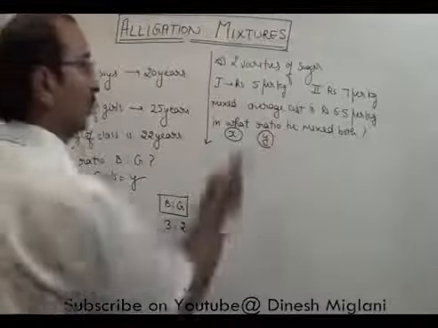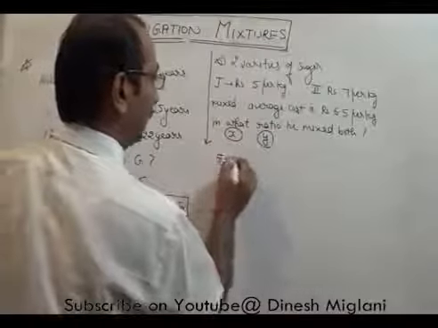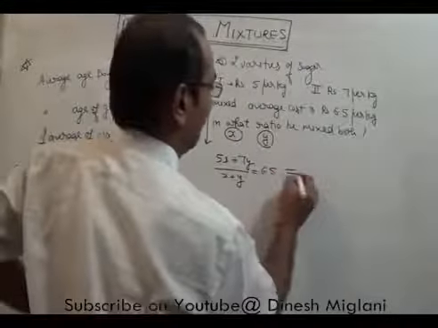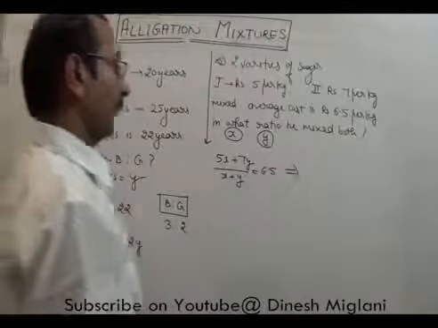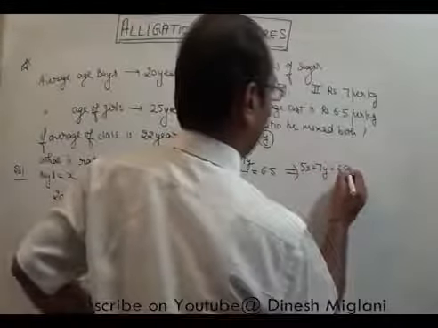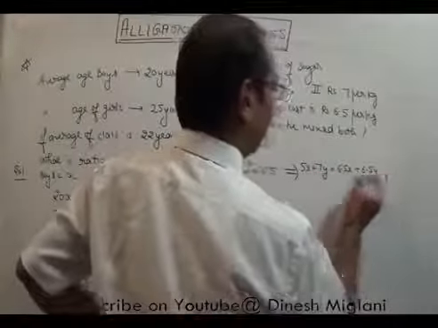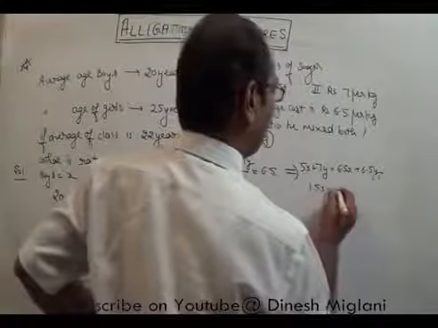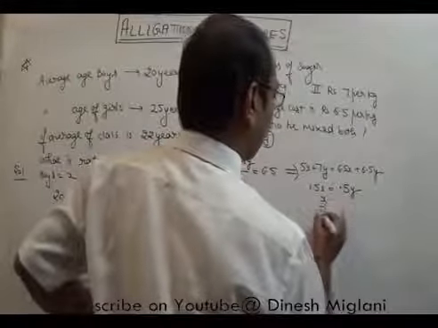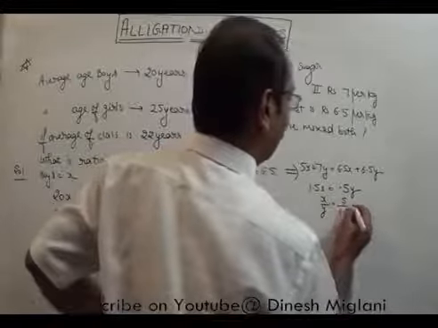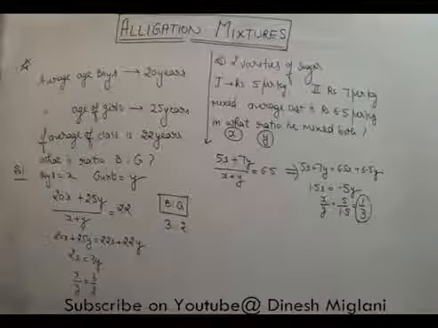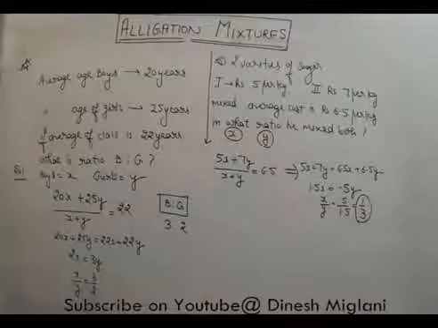Then it is given to us that the cost is 5x plus 7y upon x plus y equal to 6.5. Now after cross multiplying, we can say 5x plus 7y equal to 6.5x plus 6.5y. From there I can say 1.5x equal to 0.5y, or x upon y is equal to 0.5 upon 1.5. My answer is 1:3. We can say that he mixes both in the ratio of 1:3.